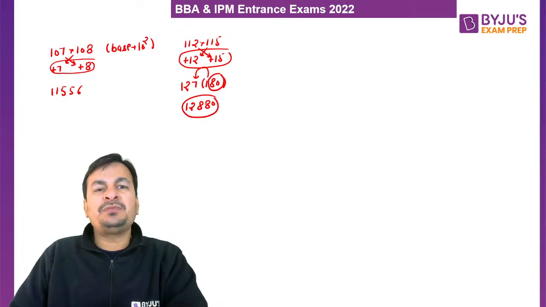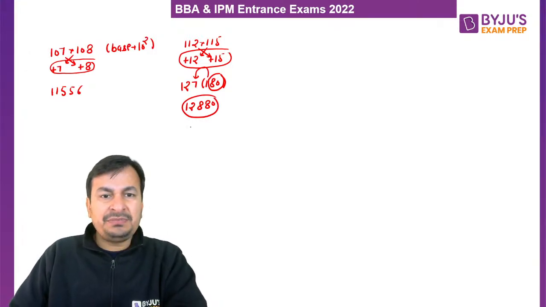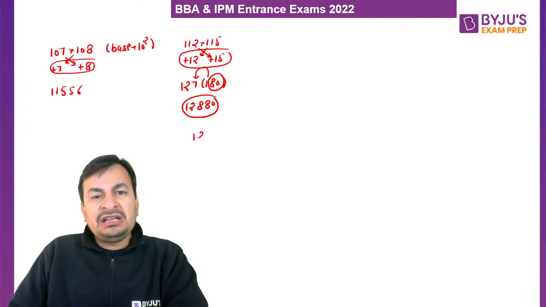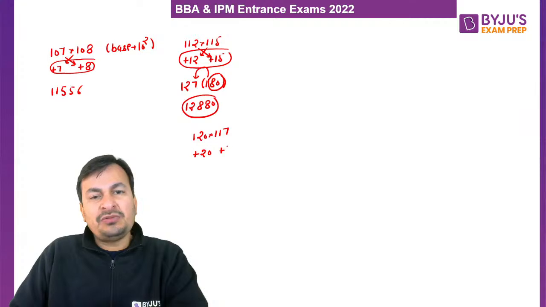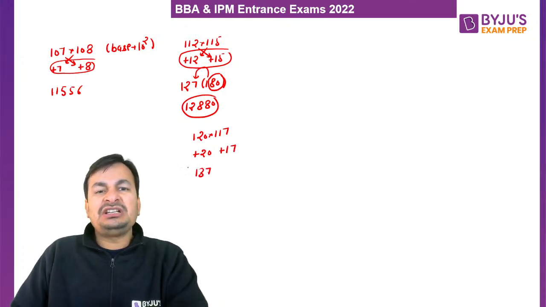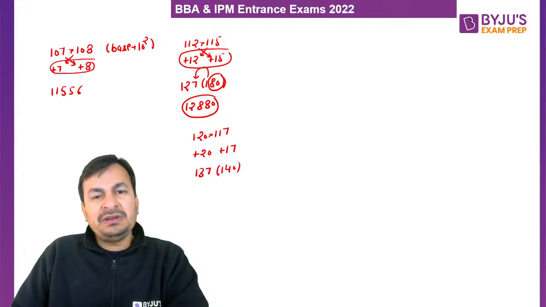12880 is the final product of 112 and 115. Another example. Suppose I have to multiply 120 with 170. So 120 is how much more than 100? Plus 20. 170 is how much more than 100? Plus 70. So what will be the first part of the multiplication? 137. And what will be the second part of the multiplication?